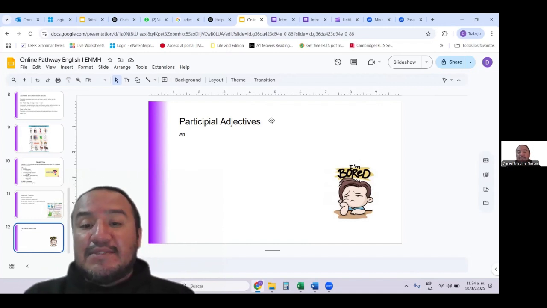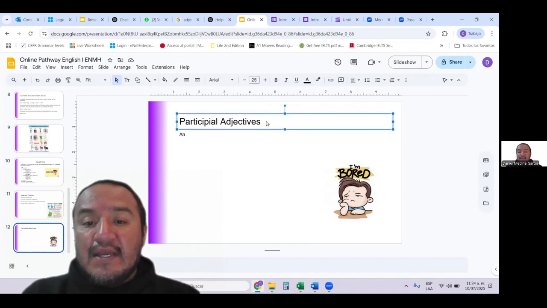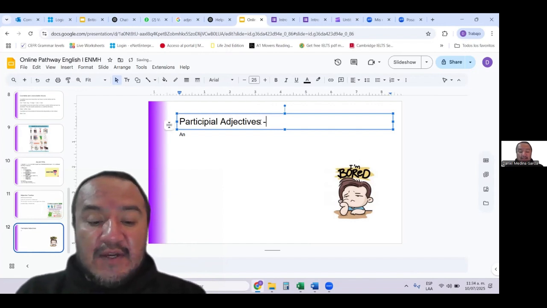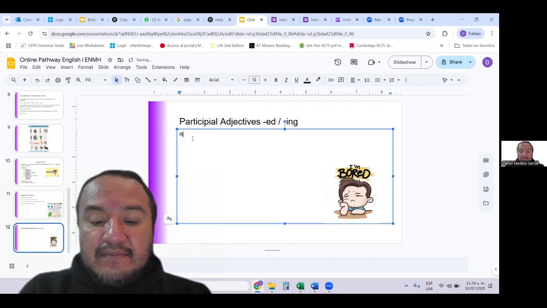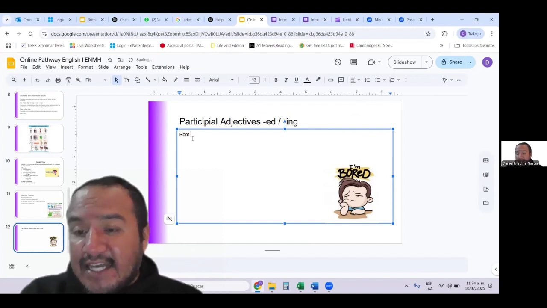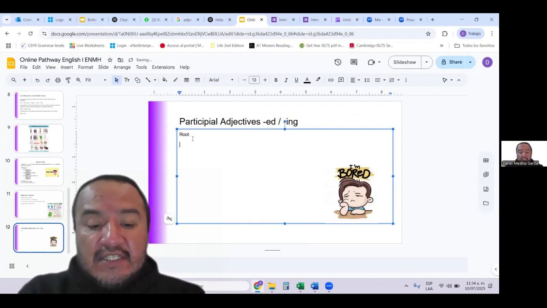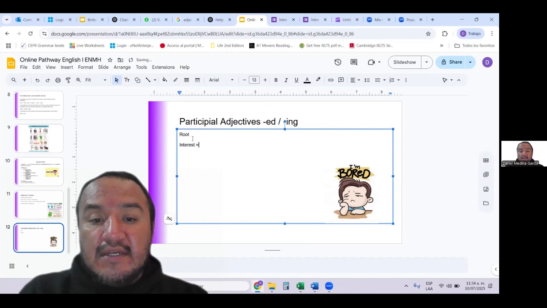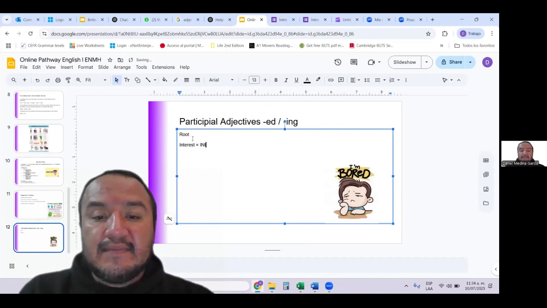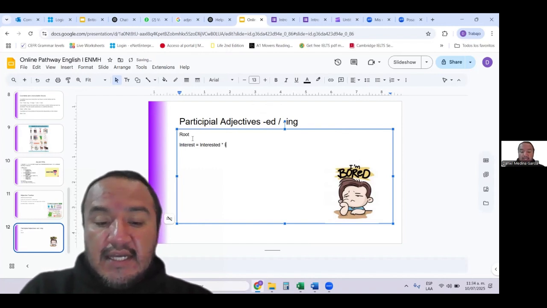The participial adjectives have two endings. They can end in either ed or ing, and we work basically with a root. Root in Spanish is raíz. So my root can be, for example, interest, and I am going to have both adjectives. I can have interested, sorry, my handwriting, or interesting.